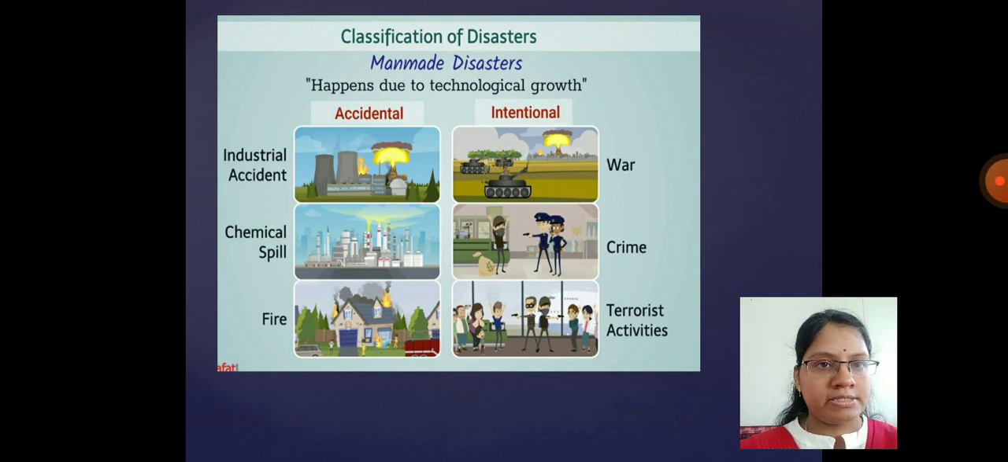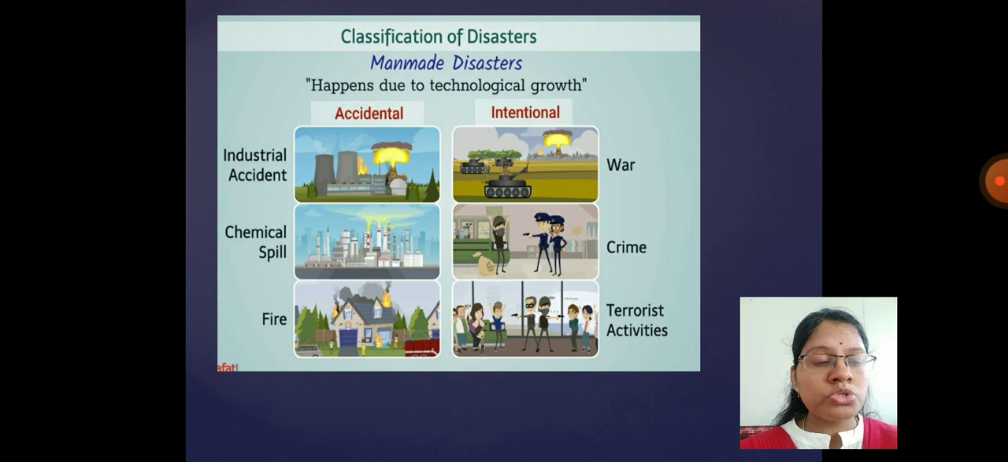Next we are going to see the other classification of disaster, the man-made disaster. Why does this man-made disaster happen? Due to the technological growth. So this can be of two types, accidental and intentional. Accidental means that happens unknowingly, unwantedly. So it can be the result of industrial accidents where oil spills are there, fire accidents that take place in a crackers factory, or a chemical spill in a factory where they work with chemicals. An intentional man-made disaster is war, crime and terrorist activity.